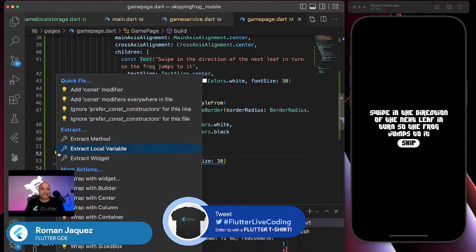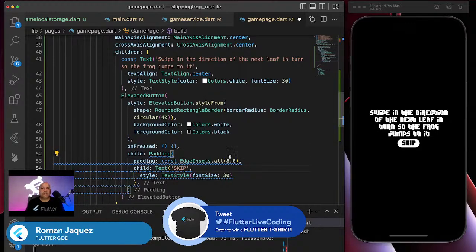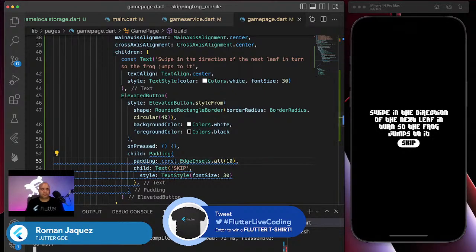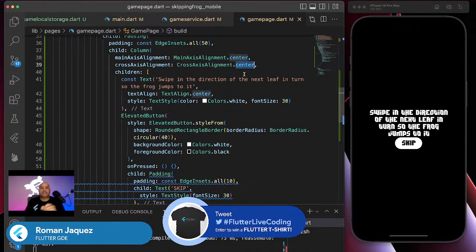I can grab the text in a padding. I can do padding, and let's do like 10 pixels of padding. Reload. That looks better. But you see how it's scrunched up? Well, it's not scrunched up. It's just that because the column is actually centered, I actually wanted it to stretch along with the column. So instead of doing cross axis alignment center on my column, I'm going to say,